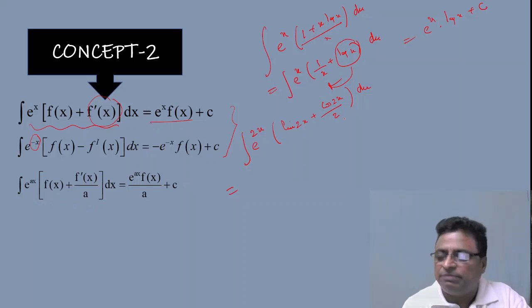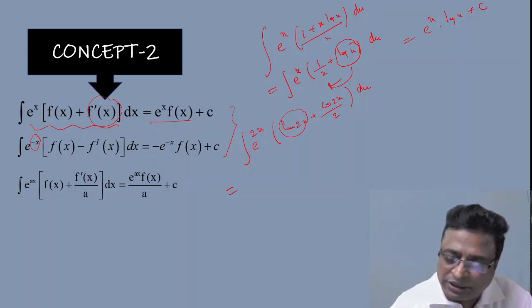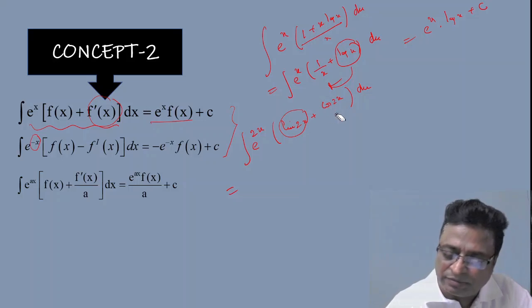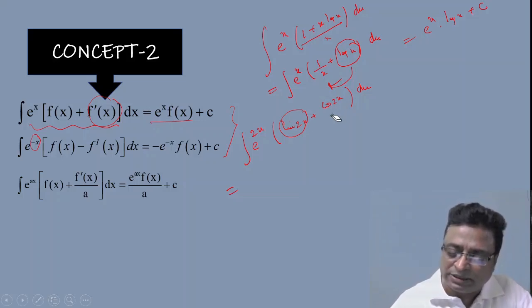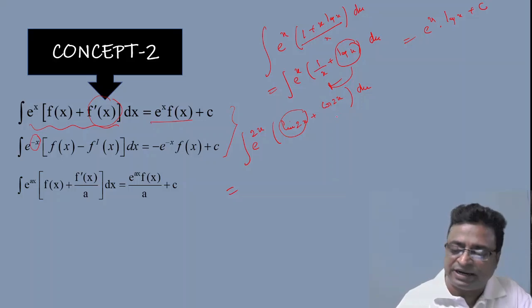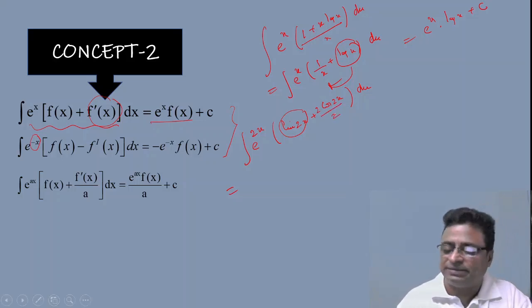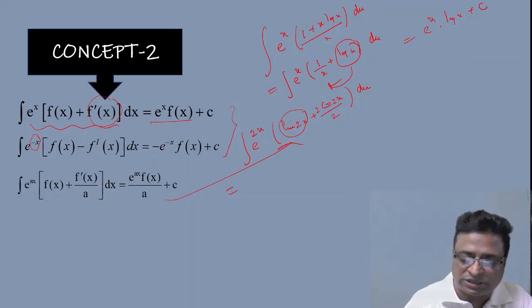The given formula only. So here my f of x is sin 2x, because the differentiation of sin 2x is cos 2x into 2. Of course, by 2 is there, that can be cancelled. Suppose if it is the case, both are the same. So it is just like this formula. So the answer could be e power 2x sin 2x by 2 plus c.